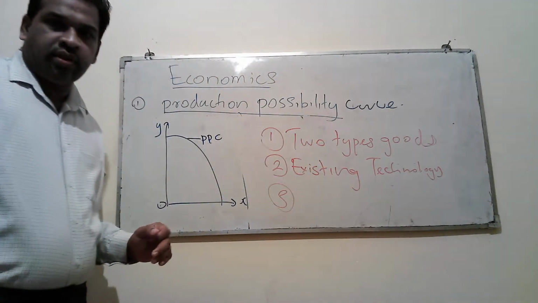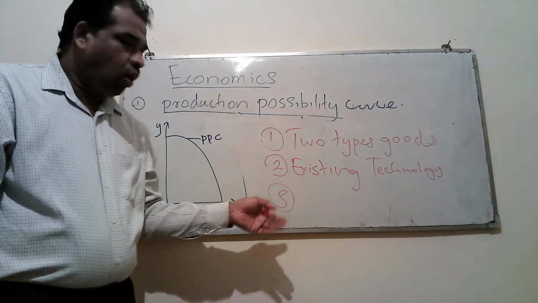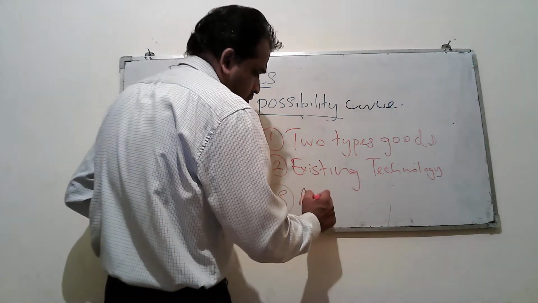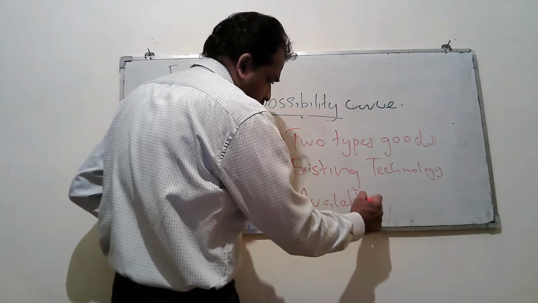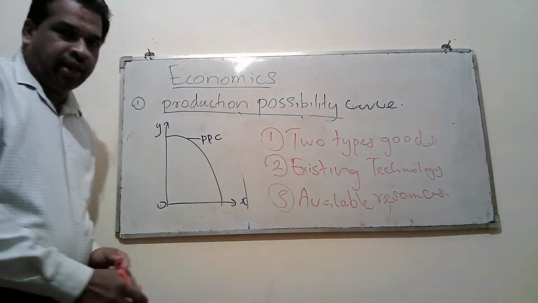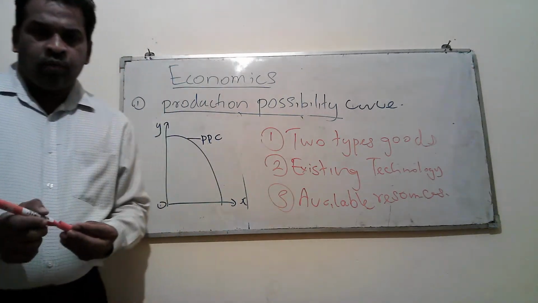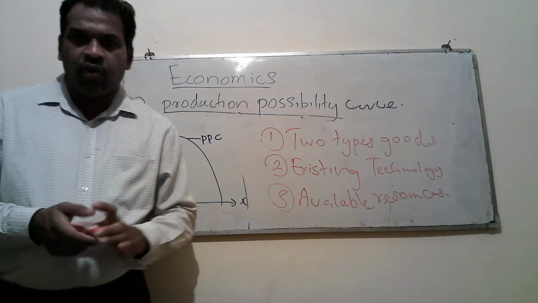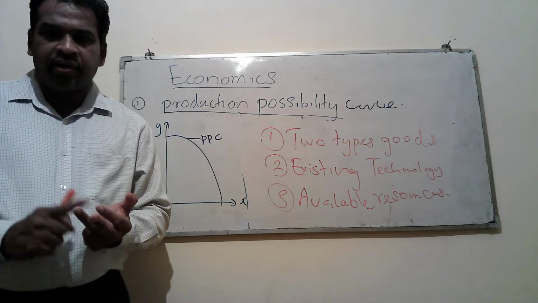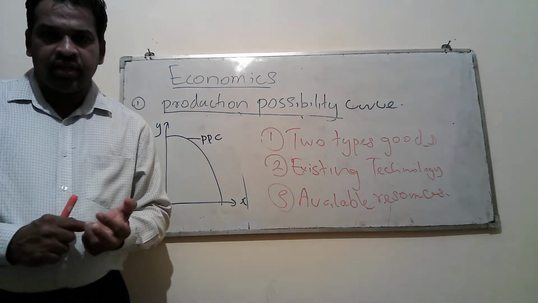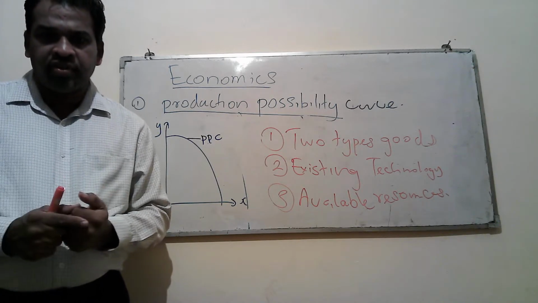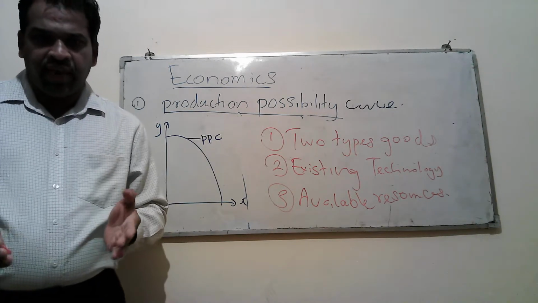Number three, the country is using all the resources available in an efficient manner. Okay, what are those three assumptions? We assume that the country is producing only two types of goods or services. Number two, the country is using all the existing technology. Number three, the country is using all the available resources in an efficient manner.